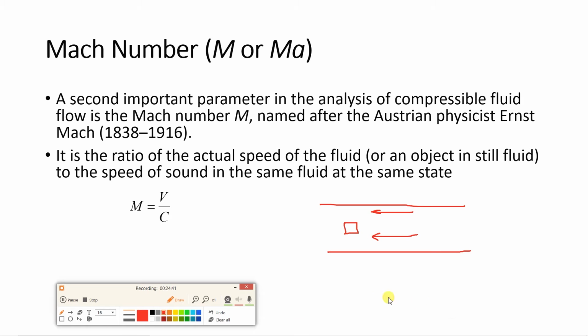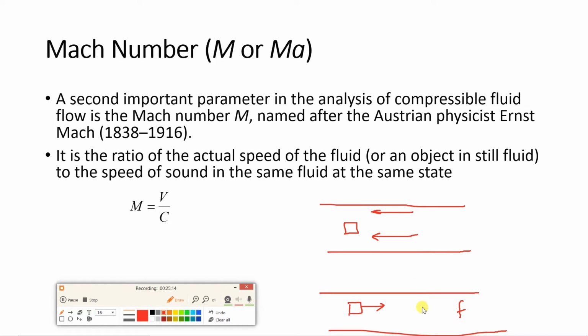What can be the other case? Suppose this is the same duct, the fluid is stationary and the object is moving. So basically it is one and the same. If you compare these two diagrams, here the fluid is moving over the stationary object, in the same duct with the same dimensions of the object. In the other, the object is moving with the same velocity as the fluid and the fluid is stationary. So the analysis will remain the same in both cases. This you should be able to understand.